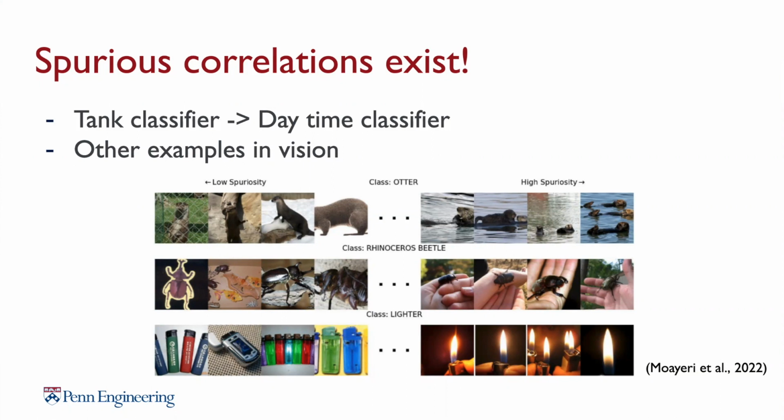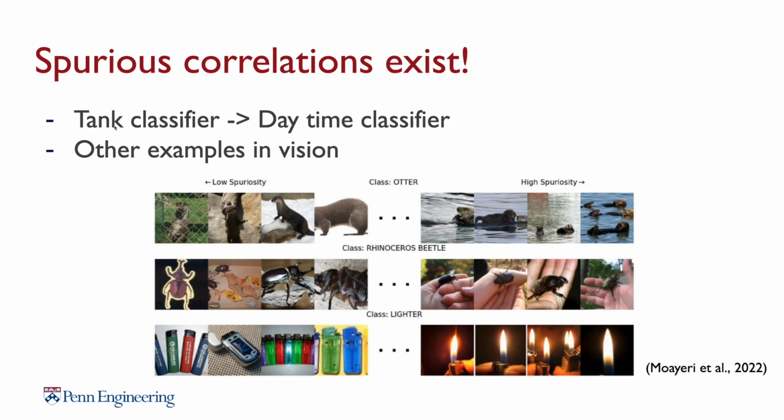If you know the cautionary tale of the tank urban legend, a few AI researchers a long time ago perceived that they had trained a super effective tank classifier to predict tank or no tank from an image. It turns out that their classifier had associated all images taken in the daytime as tanks, while all images taken during the nighttime, the model classified as not tank.